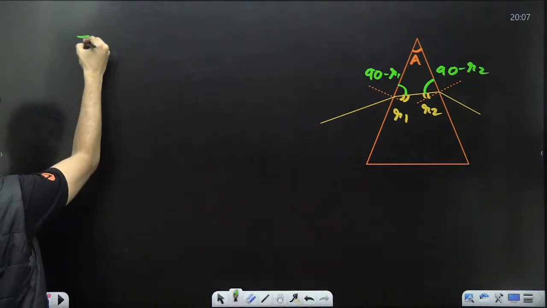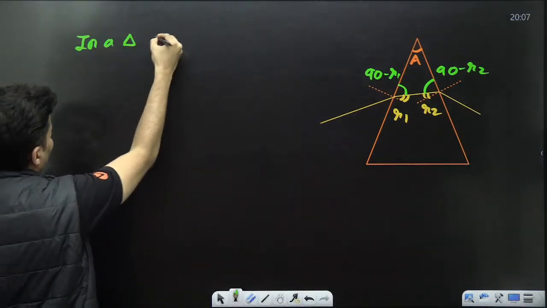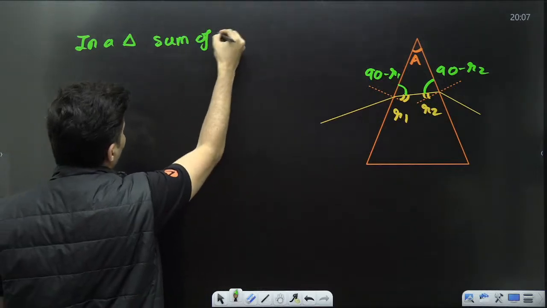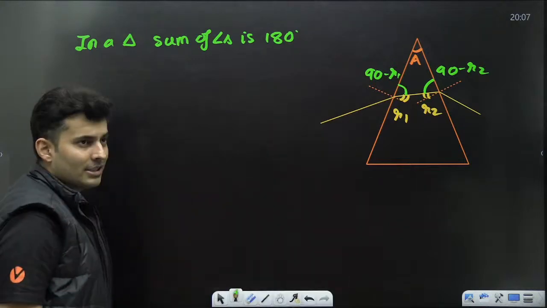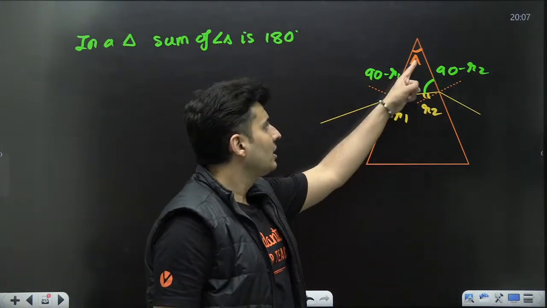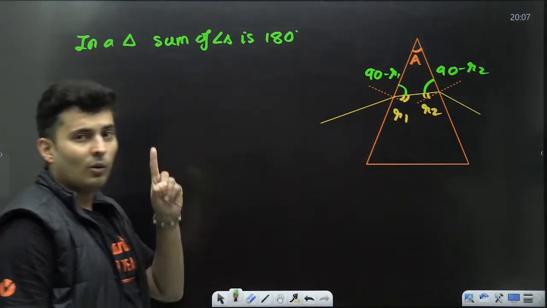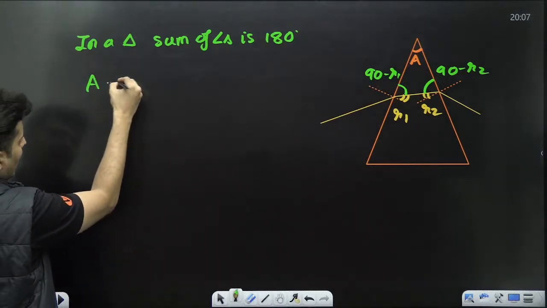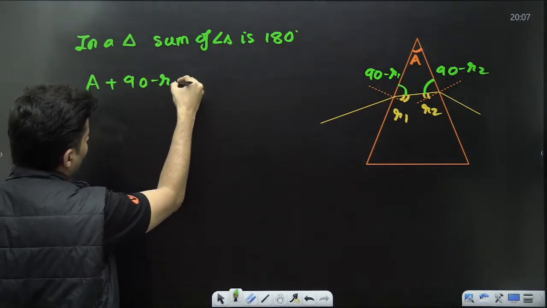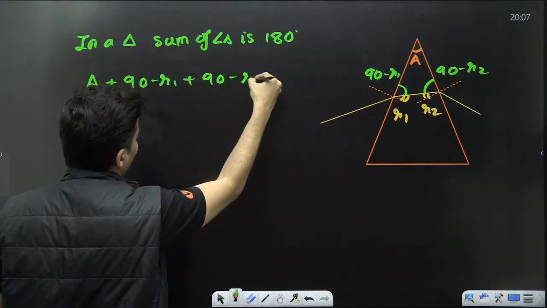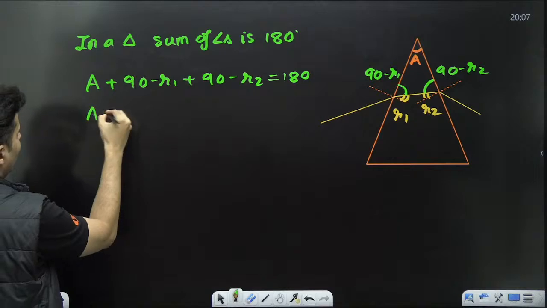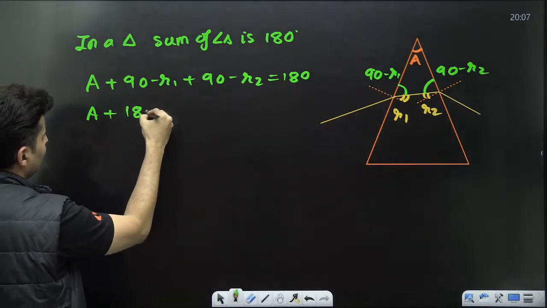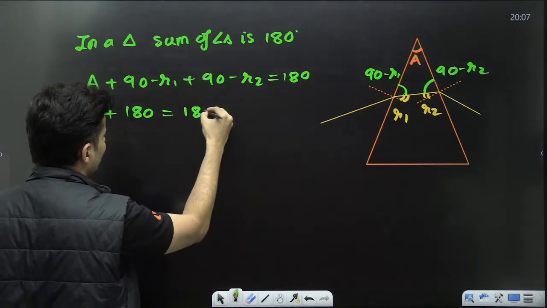And we know that in a triangle, the sum of angles is how much? 180 degrees. So this plus this plus this, won't it be 180? So A plus 90 minus R1 plus 90 minus R2, won't it be 180 degrees? So A plus 90, 180. 180 goes there.